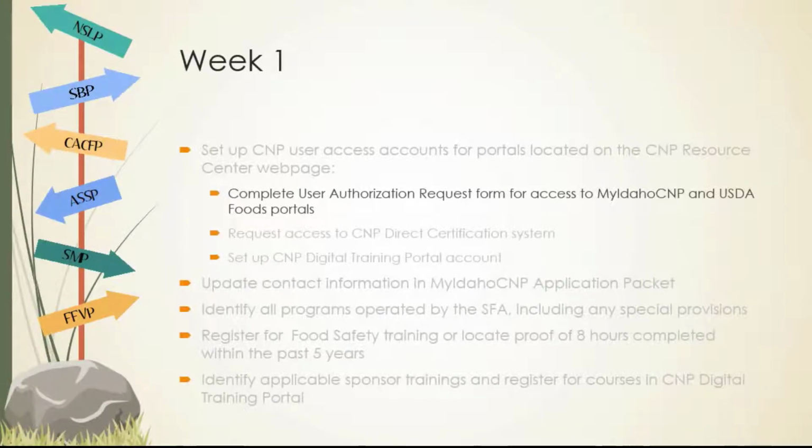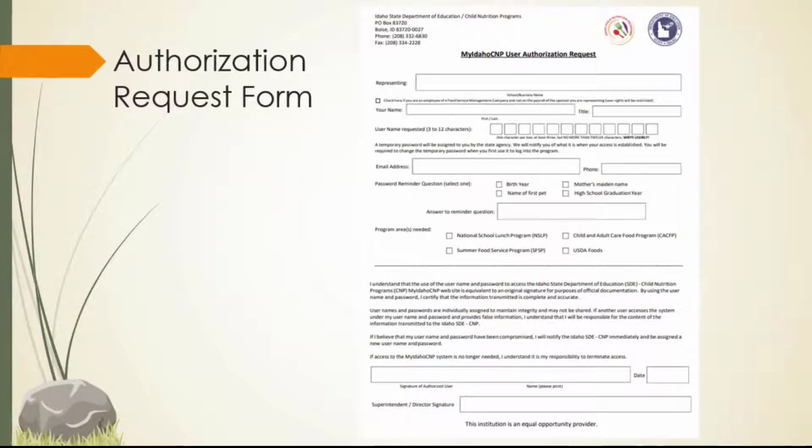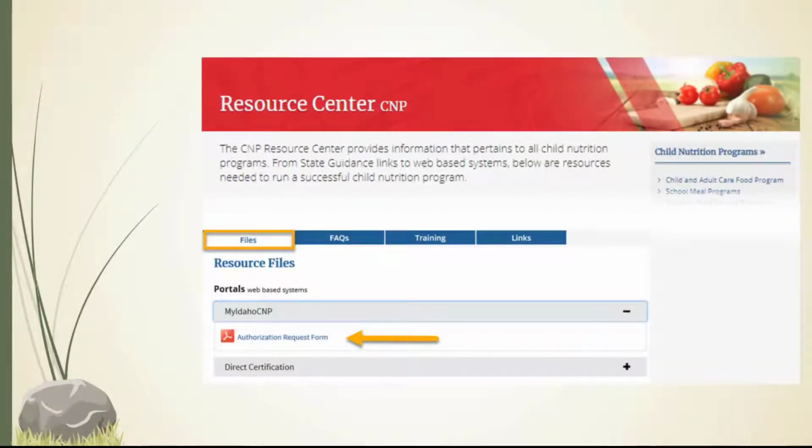To begin using the CMP systems, the first step is to complete a user authorization request form for access to My Idaho CMP and USDA Foods portals. The request form requires signatures, so it must be printed, then scanned, and submitted via email. This form is located under My Idaho CMP on the Resource Files tab of the Resource Center webpage.